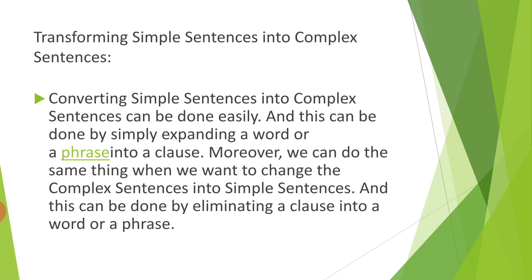Whenever you are changing your complex sentence into a simple one, you have to eliminate a clause into a word or a phrase. Okay, if we want to change it into complex, we are expanding our word or phrase into a clause, and whenever you want to change your complex sentence into a simple sentence, again you have to reduce your clause into a word or a phrase. Okay, I hope you get the idea.